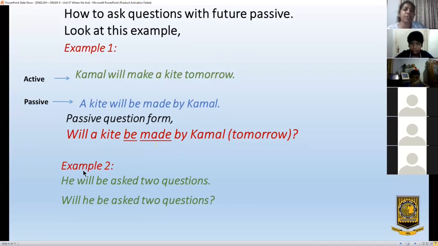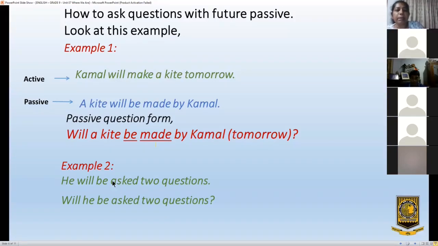Let's move to the second example. With this, it will become more clear for you. He will be asked 2 questions. To form the question, you have to turn it to question form.